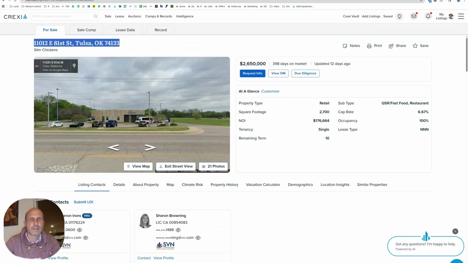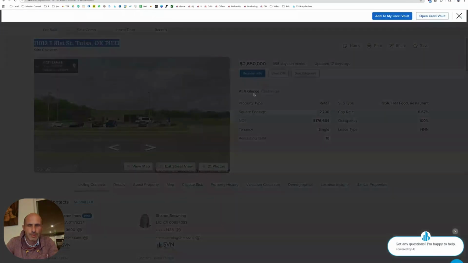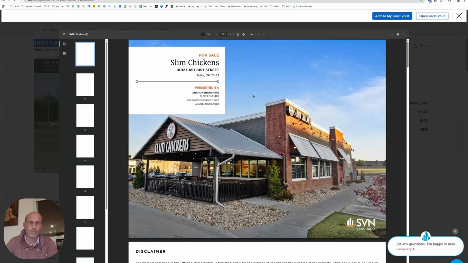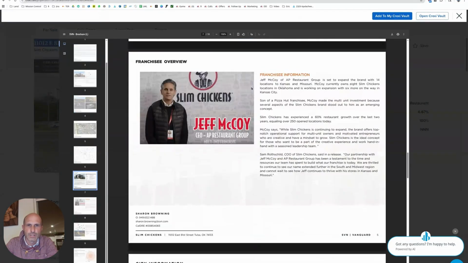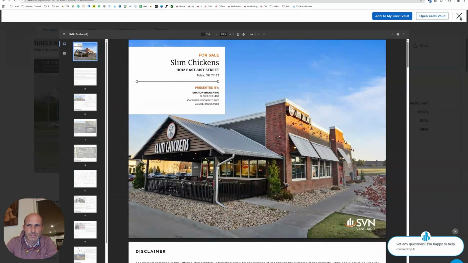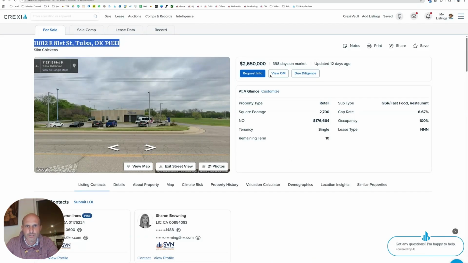A good bank gets lots of deposits, no traffic. Traffic doesn't matter. Okay, so let's go back. Let's look at this. Let's look at the offering memorandum. I think we were looking at it before, but this one's been on the market for a bit. So maybe it's been on the market for a bit because this isn't the top performing kind of shop to model. Let's see what the next one is.